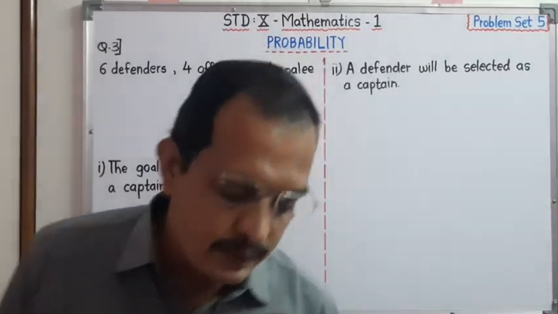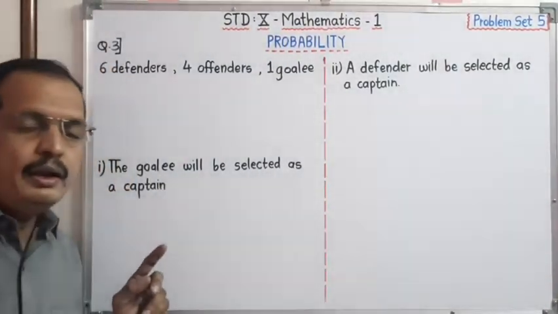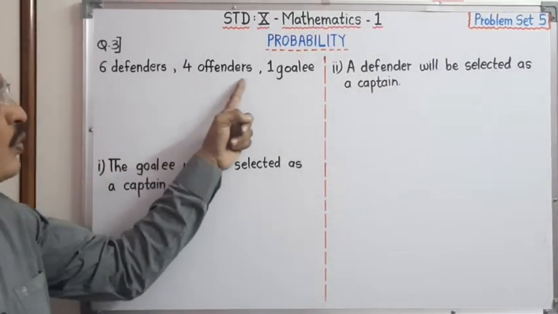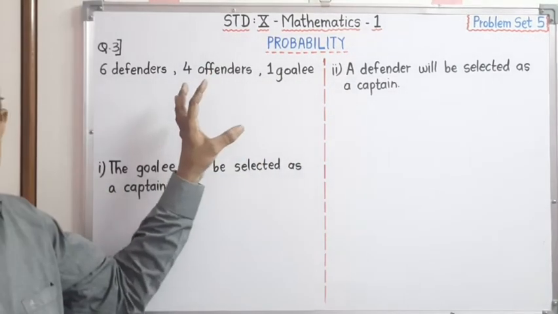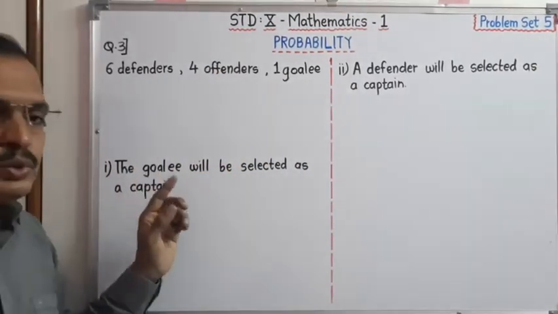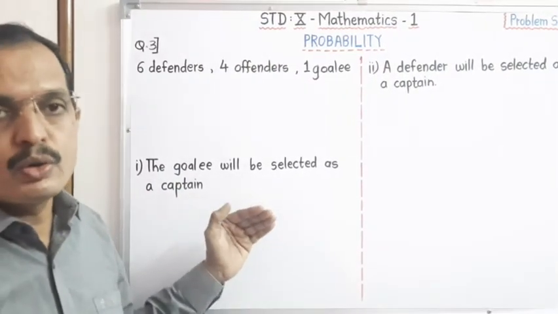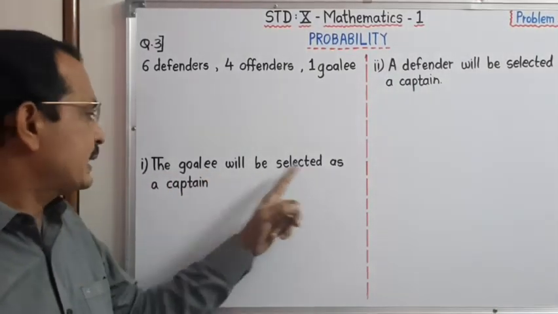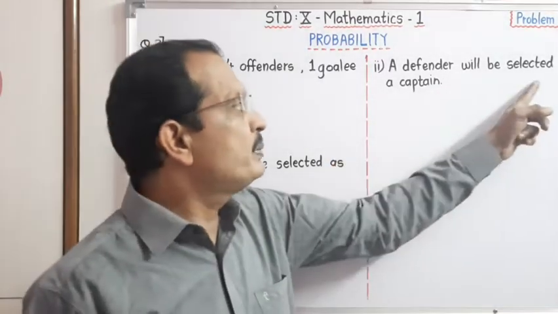Dear student, in a hockey team there are 11 players: 6 defenders, 4 offenders and 1 goalie. Out of these 11 players, we have to select one as a captain, and we have to find the probability for the event.